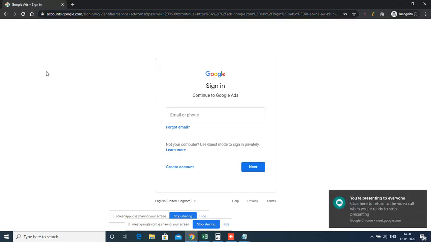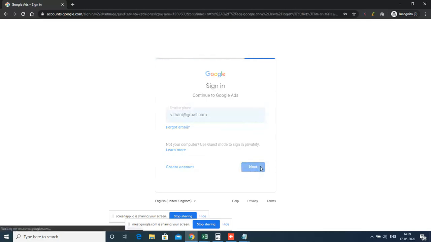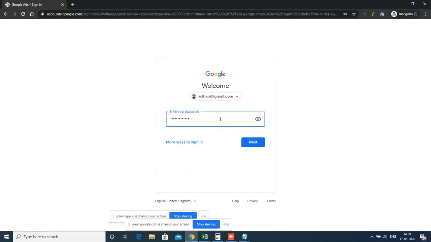Right now I had opened the page and I'm going to log in. We have two options. One is to create a new Google Ads account. Otherwise, if we already have a Gmail account, we can use the same email ID and password. That is why we connected through Google Meet. In the login screen, I'm going to give my username v.thani at gmail.com, then next. Then I enter the password belonging to v.thani at gmail.com and give next. So that means I'm logging in.